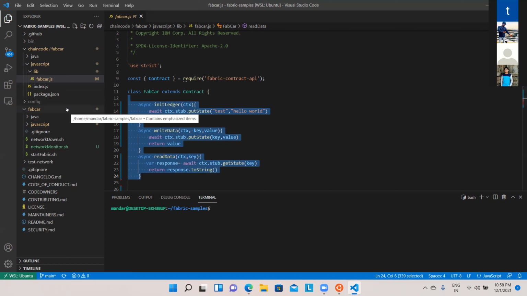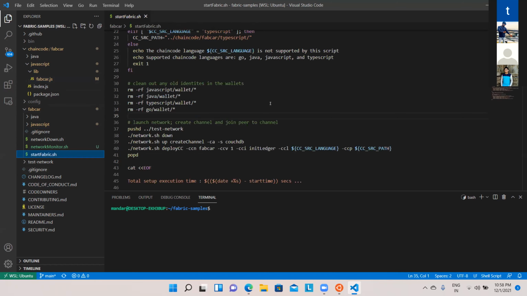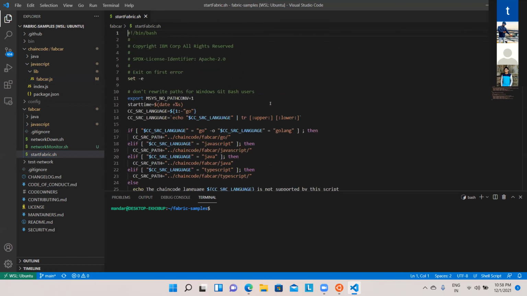Then one of the important files apart from this is this particular startFabric.sh. This is a script, and this is where most of the things are going to happen. Now, of course, as I told you, we are going to go into the details. Naveen is going to take you through a lot of details. But as I'm moving towards the demo, let me talk a little bit about what this particular startFabric.sh does. It does a lot of things.